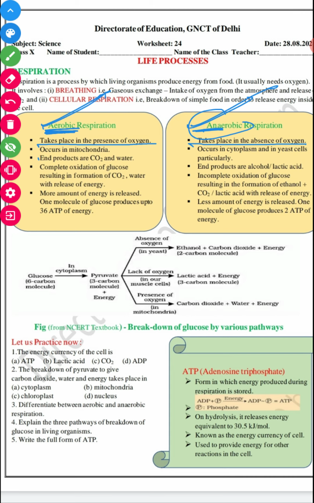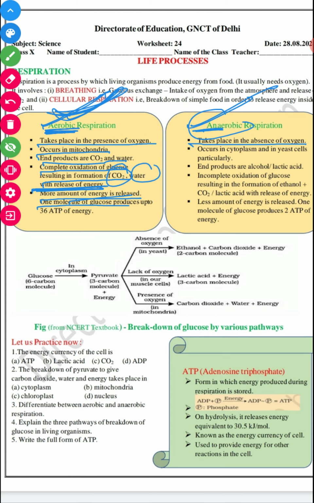In aerobic respiration, it occurs in mitochondria and the products are CO2 and water. It is a complete oxidation of glucose resulting in the formation of CO2, water and energy, released in the form of ATP. More energy is released in aerobic respiration.